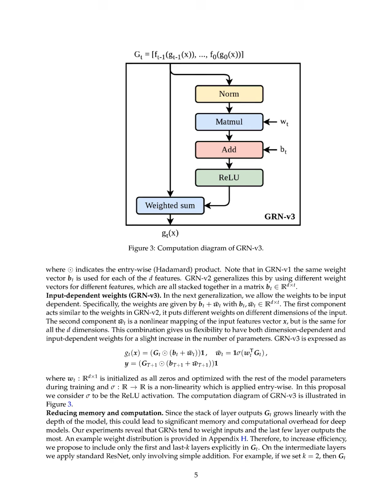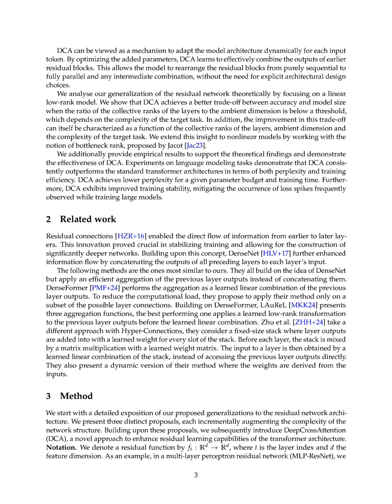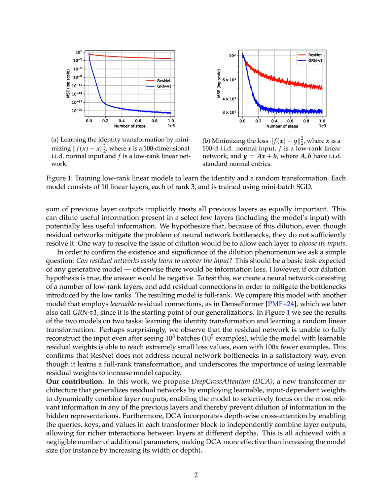When the output of the Tth layer is computed, it is expressed as G_T dot B_T, where B_T is influenced by both the learned weights and the input-dependent component, bar W_T. This allows the model to selectively emphasize certain features of the input based on its characteristics, effectively rearranging the contributions of previous layers. As a result, the final output of the DCA architecture is a refined representation that leverages the most relevant information from the earlier layers, thus preventing information dilution and enhancing model performance.